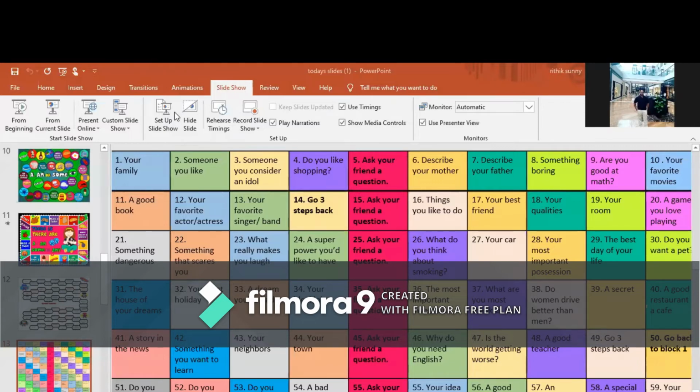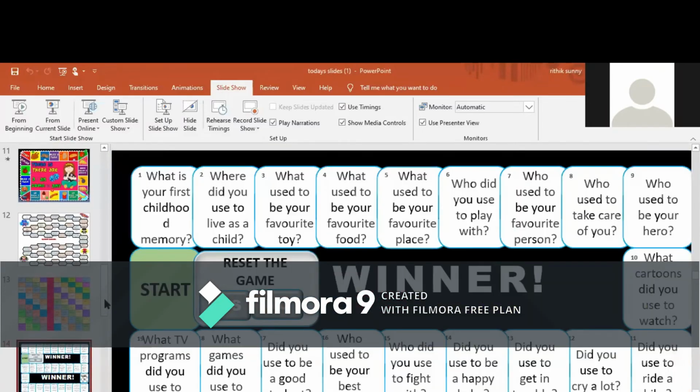What used to be your favorite toy? These are games aimed at strengthening the structure used to, which talks about past habit or past state of being. Here also whoever tells all the answers correctly will be the winner, and the answers are displayed by the teacher, and they can be corrected with the help of the teacher also. So this is about board games.